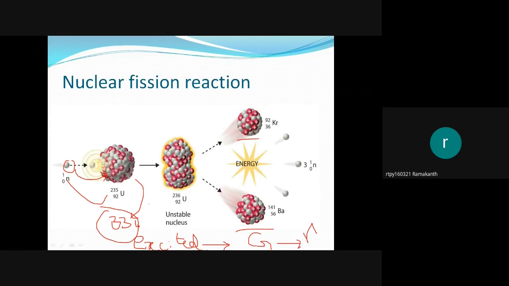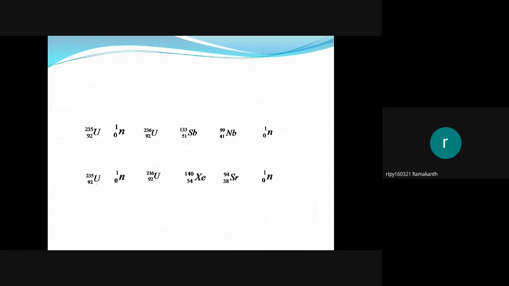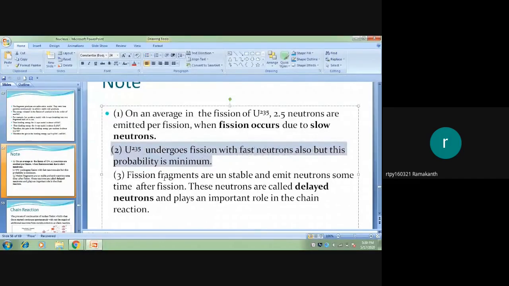I'm not going to discuss why the fast neutron does not cause fission. It has been experimentally verified that the fission reaction takes place only due to slow neutrons. The probability with fast neutrons is very small.